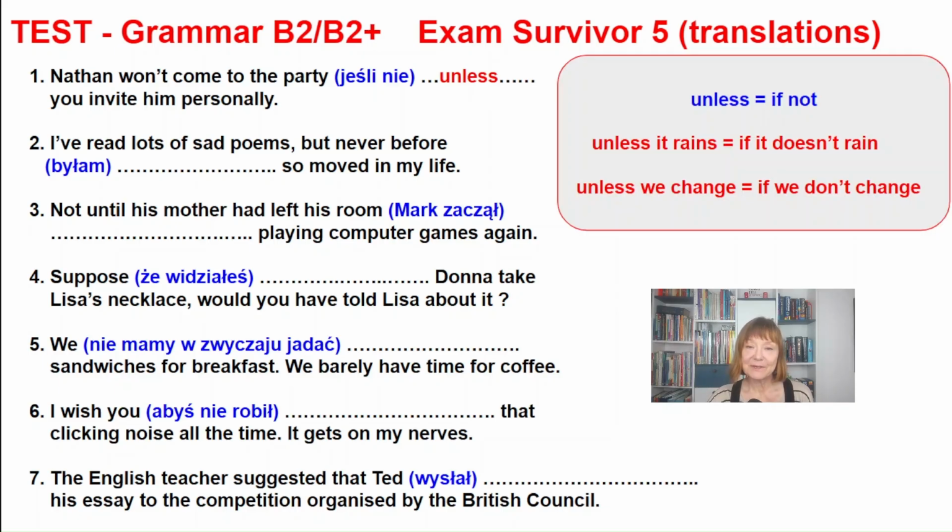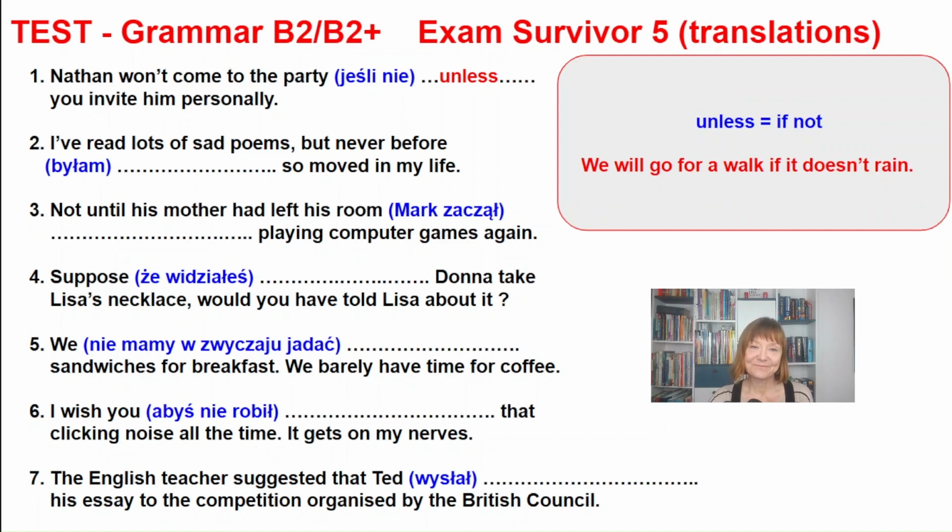Nathan won't come to the party unless you invite him personally. Please remember, unless means if not. So the part of the sentence that follows unless should be affirmative. Unless it rains means if it doesn't rain. Unless we change means if we do not change.